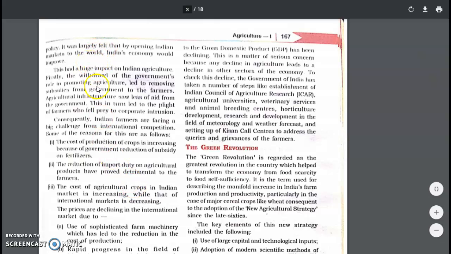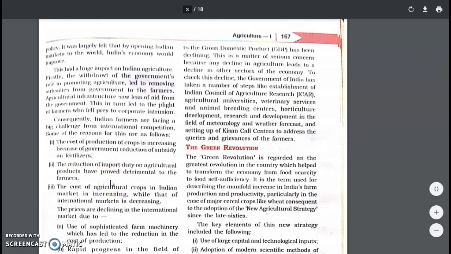So to resolve all these problems, what is the government doing? The government has taken certain measures. The first: the cost of production of crops is increasing because of the government's reduction in subsidy on fertilizer. This is the problem the farmers are facing, and this is what the government has done. They have reduced the subsidy on fertilizer, therefore the cost of production is increasing.